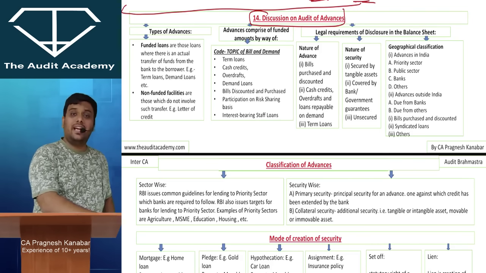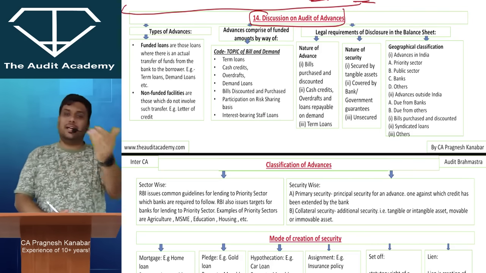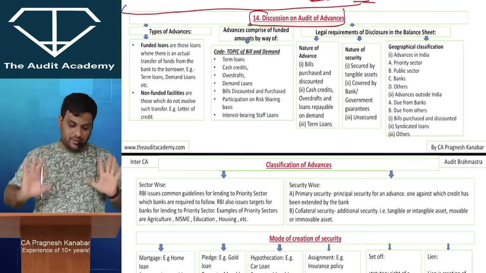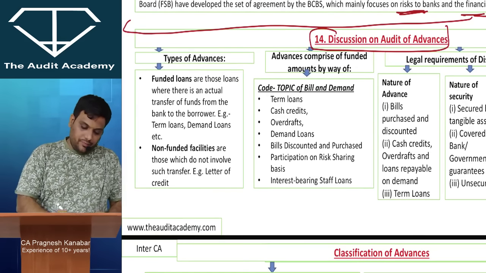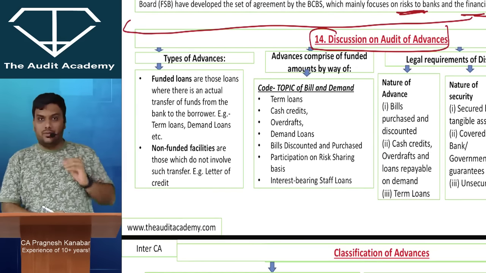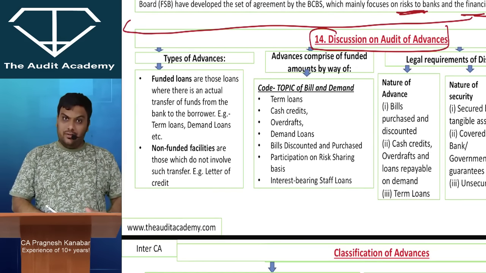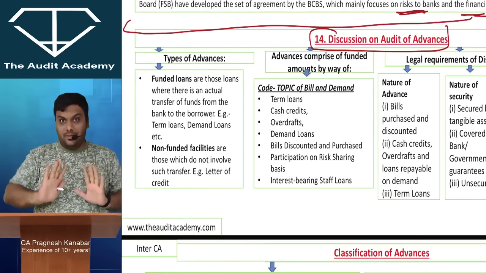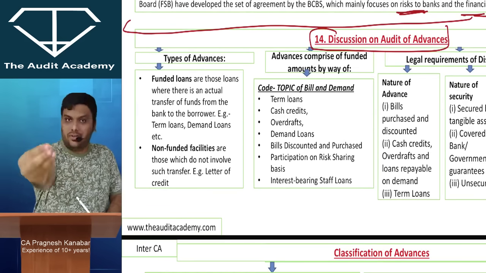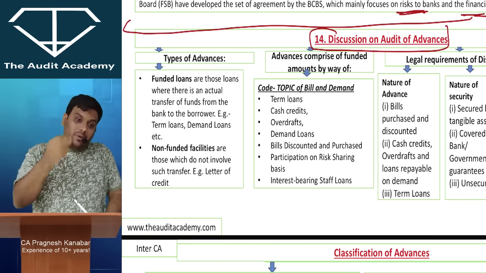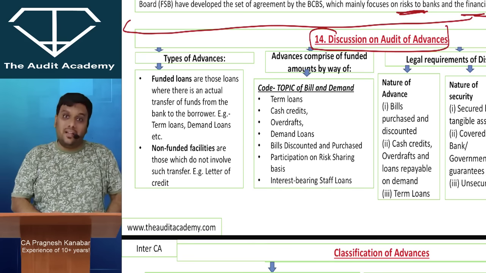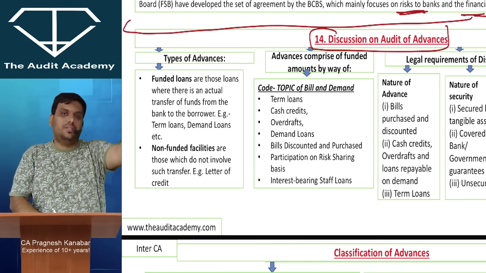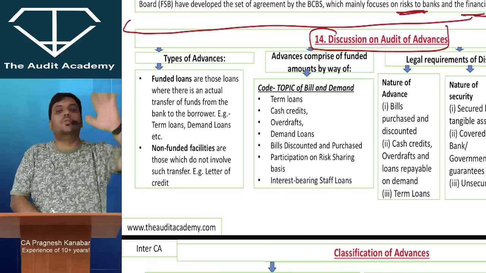When I say advances, it is nothing but a loan given by the bank to XYZ person. We will be very quick with this because you can easily understand it. When it comes to types of advances, sometimes the bank actually transfers the money. Many times, the bank is not actually transferring money. The bank is just giving you a guarantee: don't worry, you can do this transaction, and if you are not able to pay, I will pay.